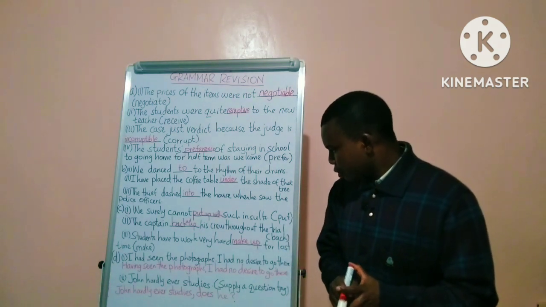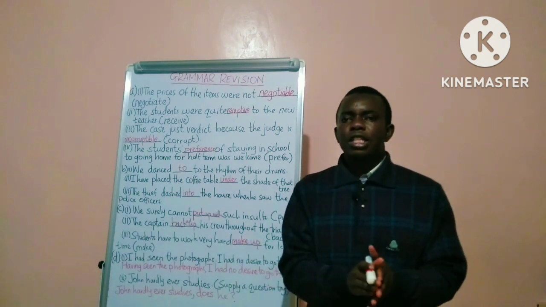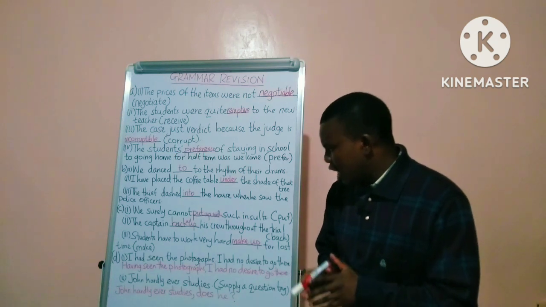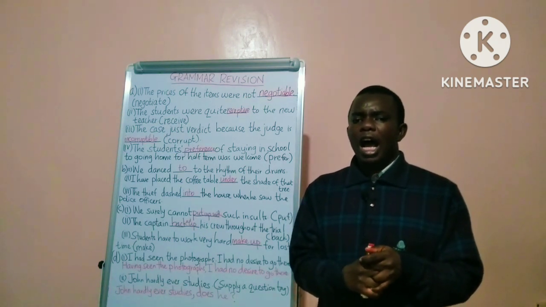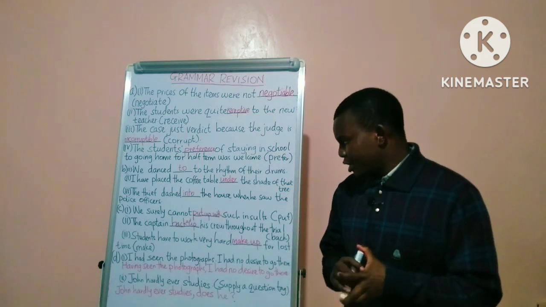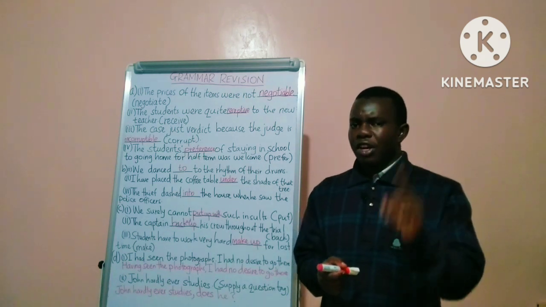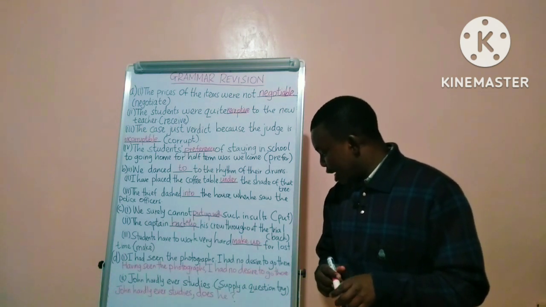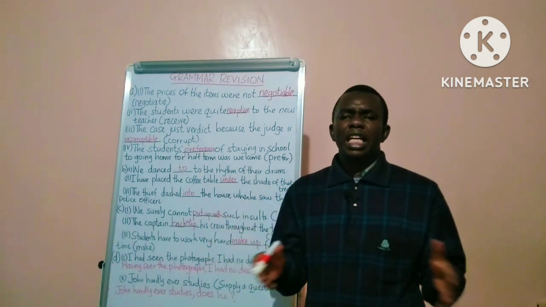Part D, the candidate is expected in D1 to connect the two sentences using a participial phrase. The question is: I had seen the photographs. That is one sentence. The other sentence: I had no desire to go there.